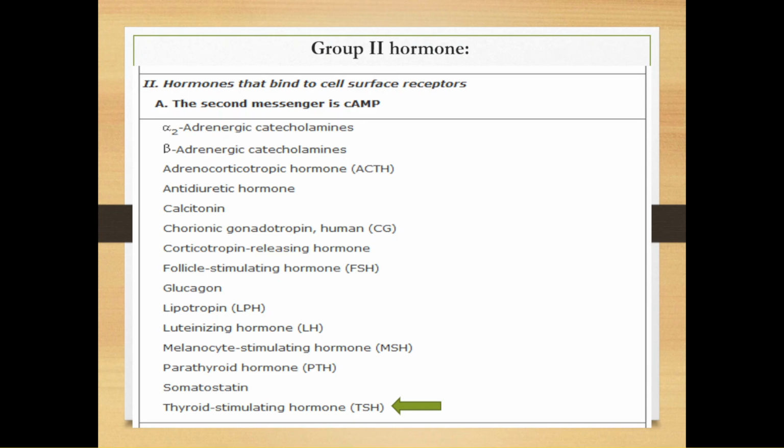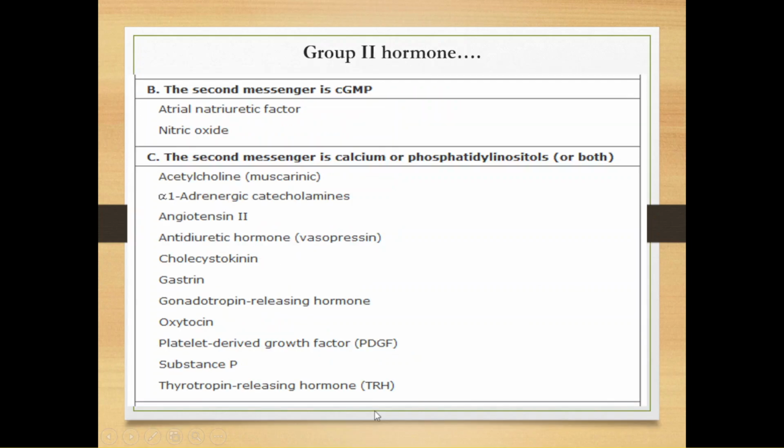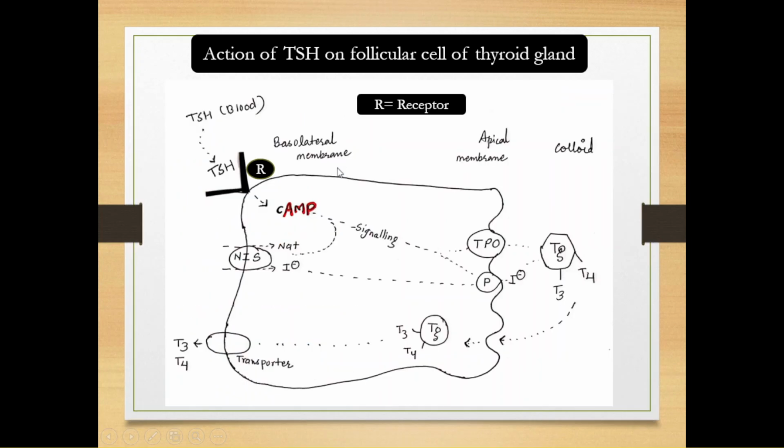These are the hormone which bind to the cell surface receptor and mediates their action through secondary messenger. And here this is the list of hormones having cyclic AMP as a secondary messenger. Later I will talk about this TSH in detail. Here atrial natriuretic factor and nitric oxide have cyclic GMP as a secondary messenger.